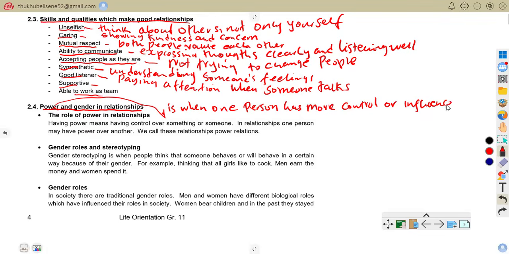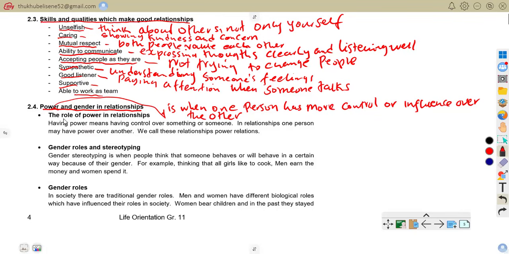For example, a partner who controls all the money and decides how it is spent has power over the other person.